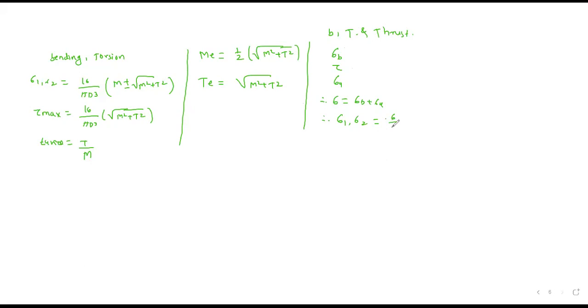And principal stress is sigma by 2 plus minus square root of sigma by 2 square plus tau square. And here tan 2 theta which is equal to 2 tau divided by sigma, and tau max which is equal to sigma 1 minus sigma 2 by 2. So that much formulas or that much points we have discussed in unit number 3.